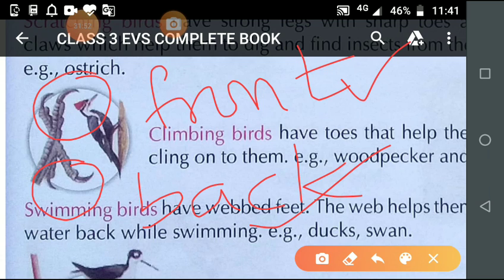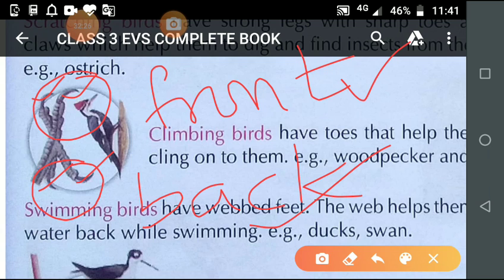A woodpecker has strong claws on each toe, and you will see these claws on each toe. These claws also help him to climb the tree and hold it firmly.